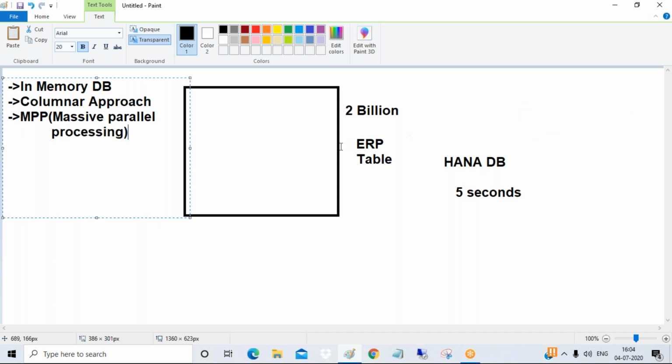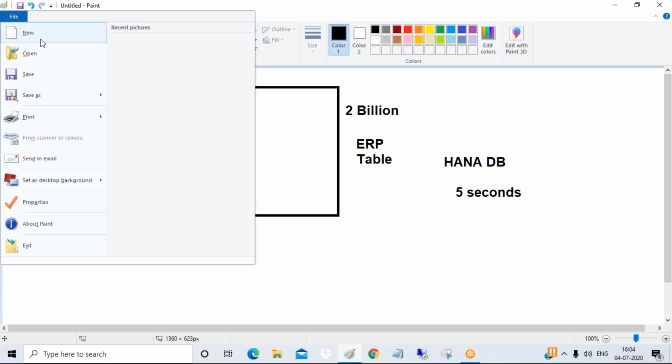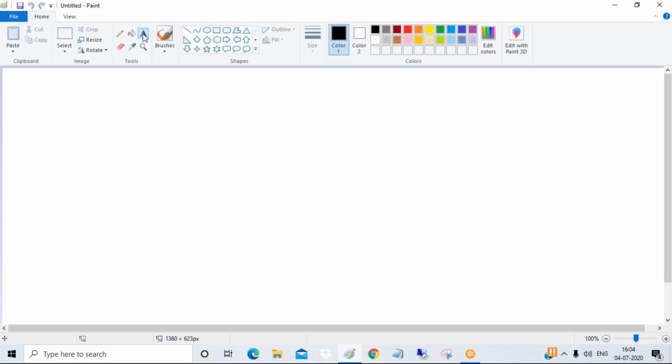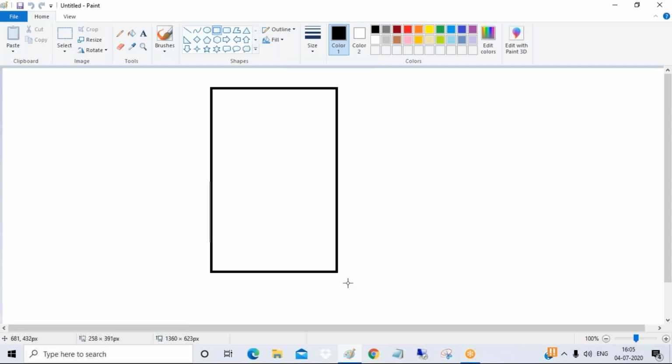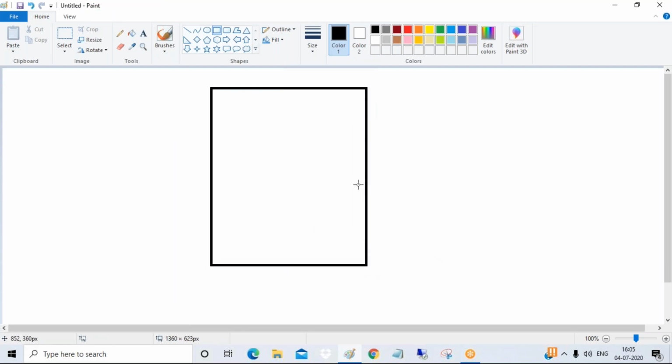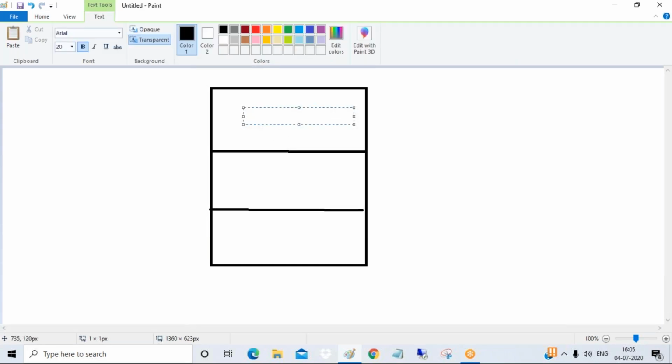So let us try to understand. First one is the in-memory database. Let us try to understand what is in-memory database, in-memory computing. Before discussing that, let us see how a system actually works, how a computer works. In every system you will find CPU, you will find RAM, and you will find the database, the hard disk. You can call it disk. So you'll find three things: CPU, RAM, and disk.